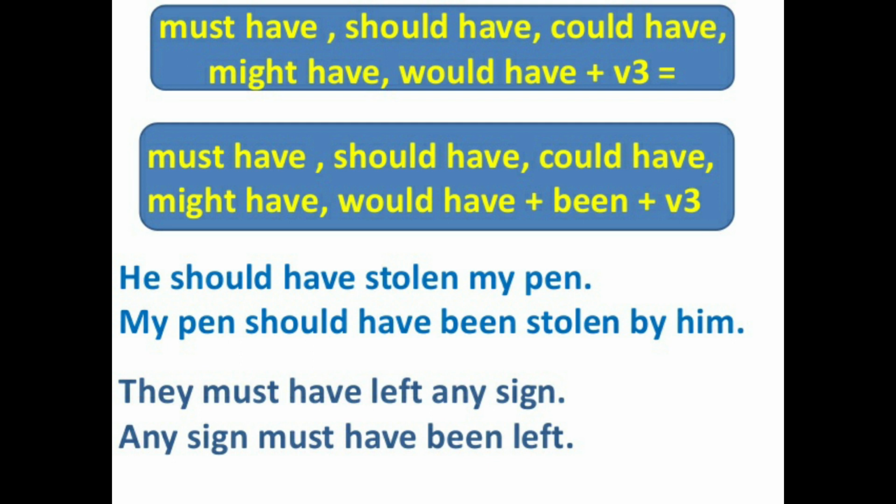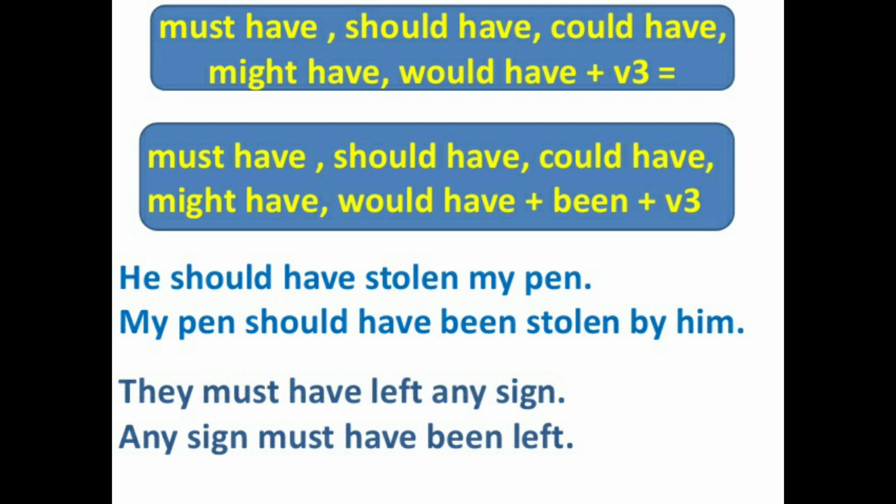So for example, he should have stolen my pen. Now here, what is the subject? He. Then what modal auxiliary verb is given here? Should have. And the main verb is stolen, which is already given in the verb third form because this is a past modal. And next, what is the object? My pen. So my pen becomes the subject.